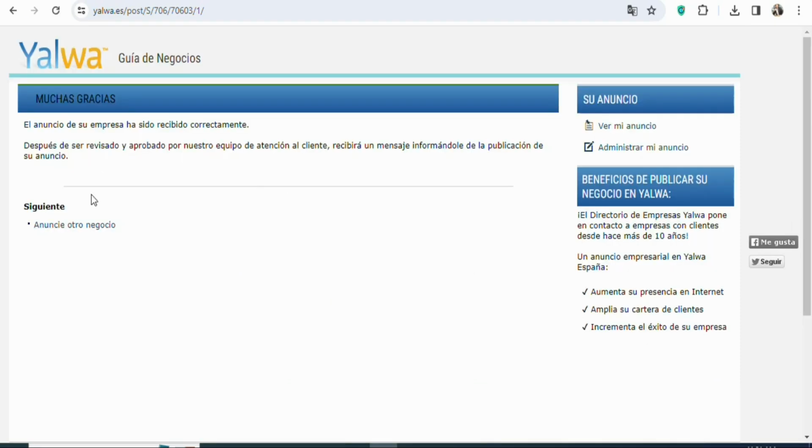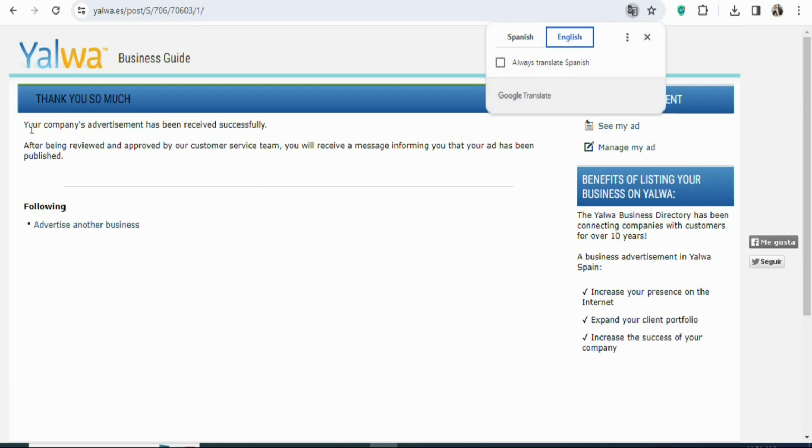Once you click on continue, you're going to see a page like this. Let me translate it for you to see. So when you click on English, you can see your company's advertisement has been received successfully. After being reviewed and approved by our customer service team, you will receive a message informing you that your ad has been published. So they are going to review it. Once they review it, your ad is going to go live onto the platform, and you are going to be getting people who will click on your affiliate link and then enter the required details so that they can get access to a game, and you are going to be paid $17.11.